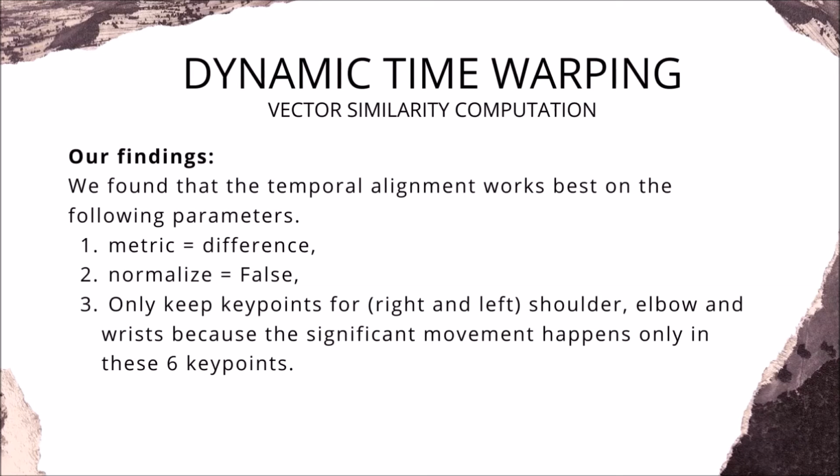Because the absolute difference metric outperforms all the other metrics in our implementation, so the normalization does not alter the magnitude of differences. Also, because during a punch block sequence, the significant movement only happens in these 6 mentioned key points, we need to select only these key points. Otherwise, other key points average out the entire result and the key differences, which are essential for alignment, are lost.